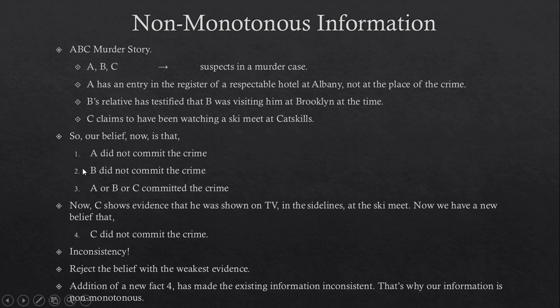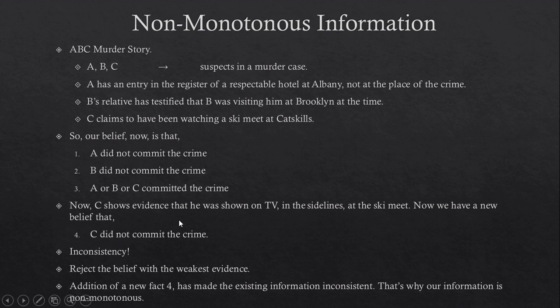Which means we should change our belief, retract 2 or 3. Which means that either B is the murderer or we have to widen our circle of suspects. The addition of a new fact 4 has made the existing information inconsistent. That is why our information is non-monotonous.